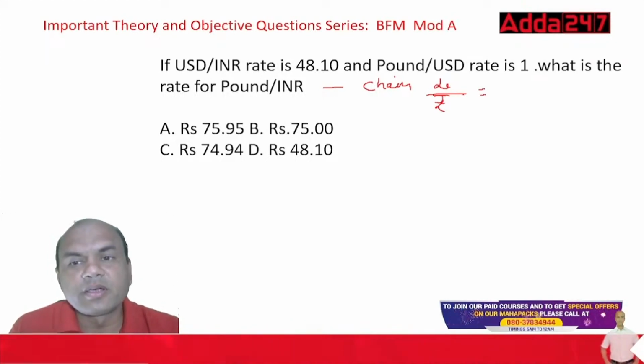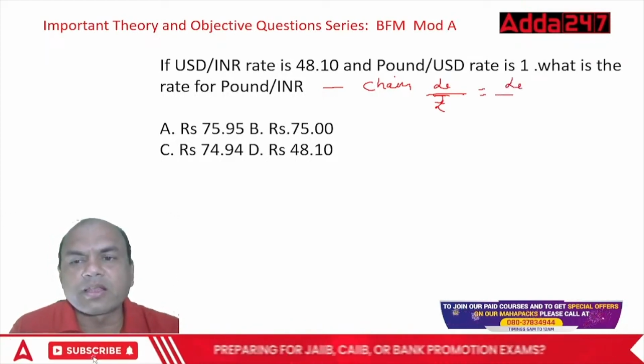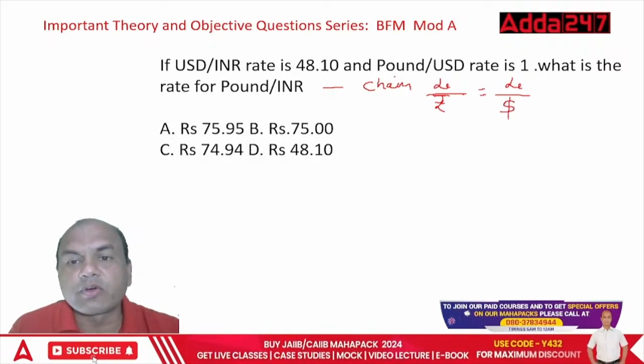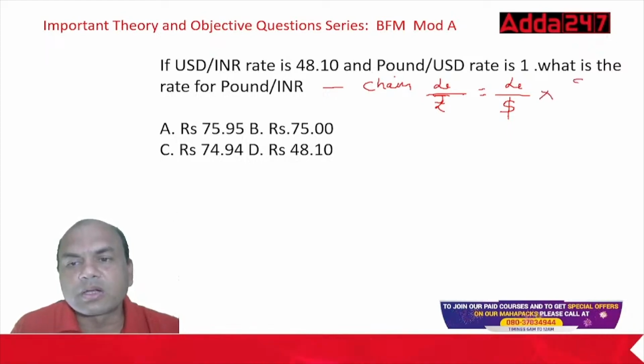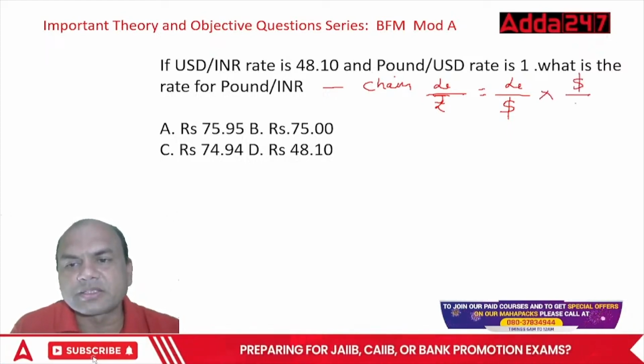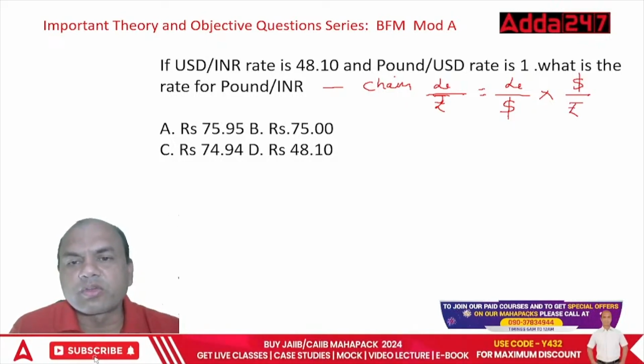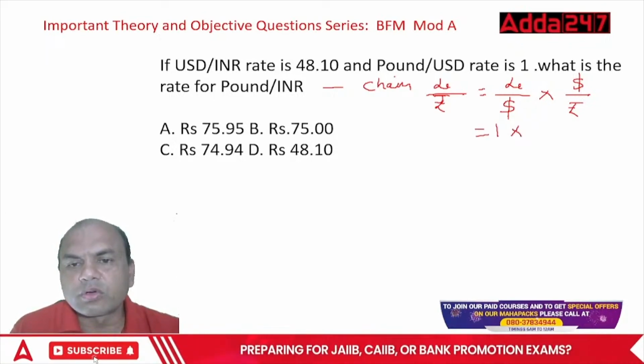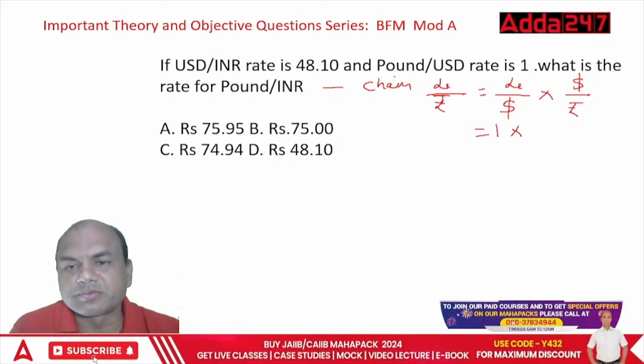Yeah. Pound to dollar, we will bring in a common currency over here. See here, we want pound to rupee. So pound to dollar into dollar to rupee, right? In the comment section, everyone, type the answer now. See this, pound to dollar. Do we have pound to dollar? See this, pound to USD given 1. So it is 1 into dollar to rupees. What is the dollar to rupees rate given? 48.10.